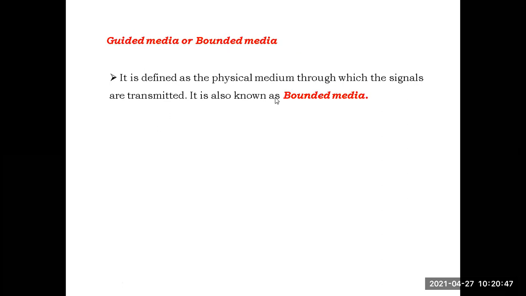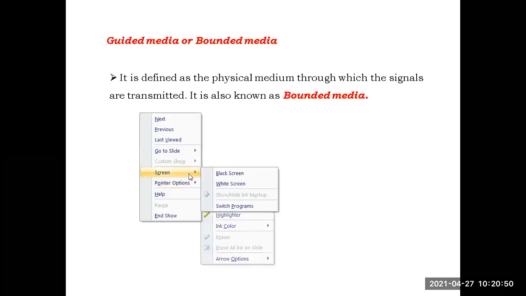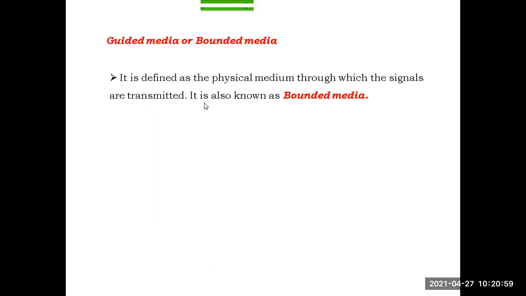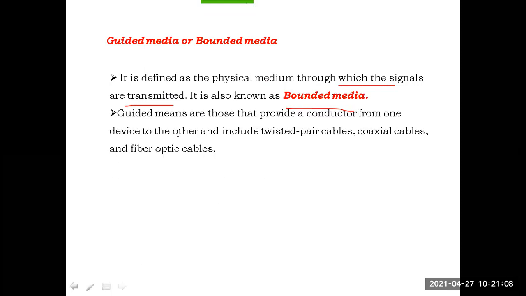It is defined as the physical medium through which the signals are going to be transmitted. It is also known as bounded media or wired media. Guided media are those that provide a conductor from one device to another. From one device to another device, some conductor will be used. The examples of the conductors are twisted pair cables, coaxial cables, or fiber optic cables as conductors between the two devices.